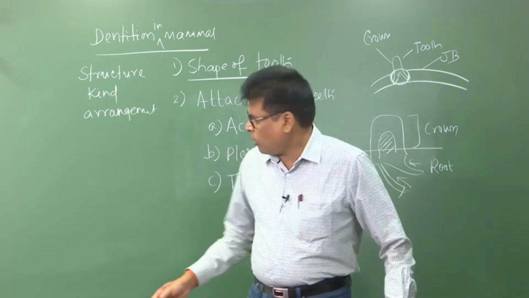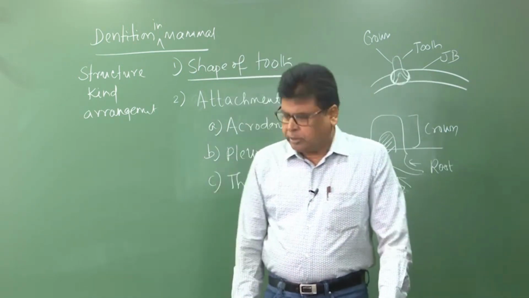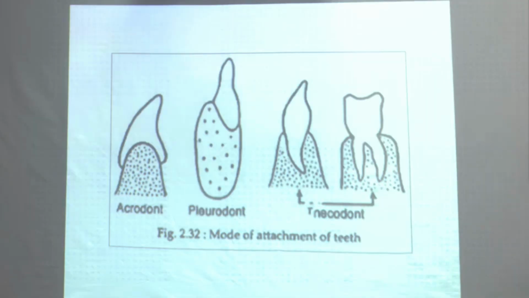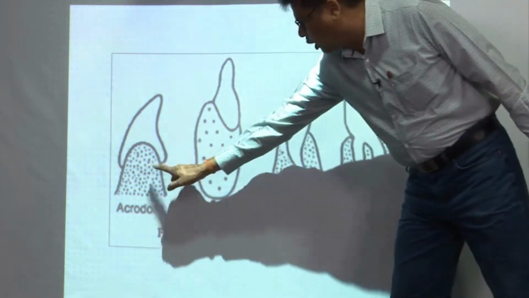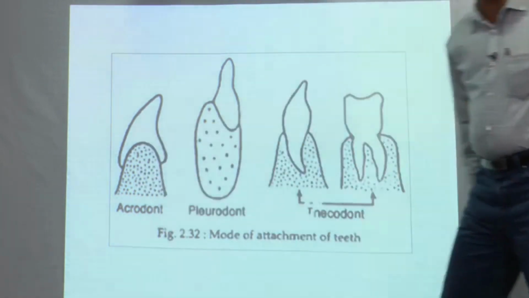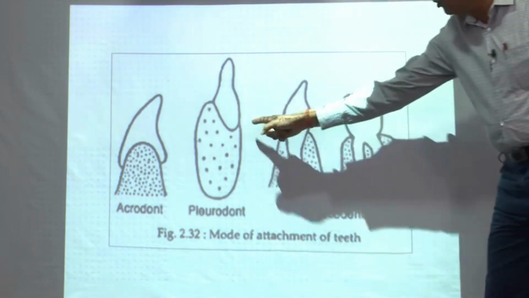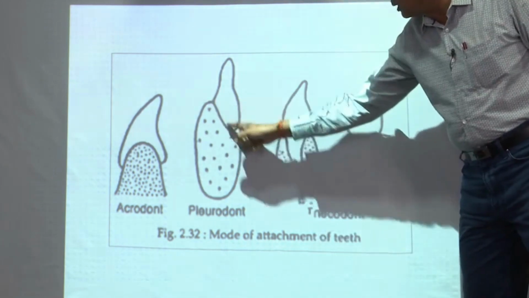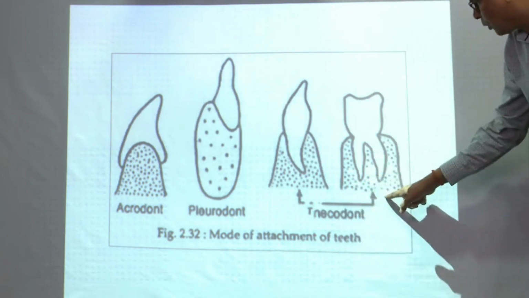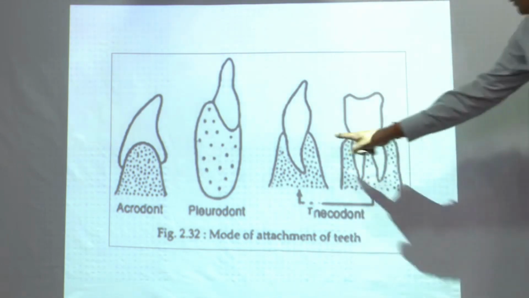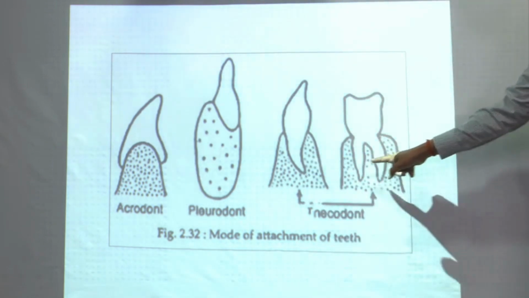Okay, this is all about the thecodont and its condition. Now, I am showing you the picture of this one. This is the acrodont. If this is the jawbone, the tooth is only fitted over it, so it is easily breakable. This is the pleurodont, attached at the side, pleuro means side. And this is the thecodont. In case of thecodont, there may be a single root or multiple roots. So, these are the roots.